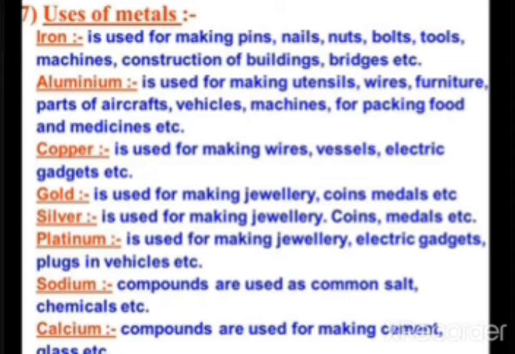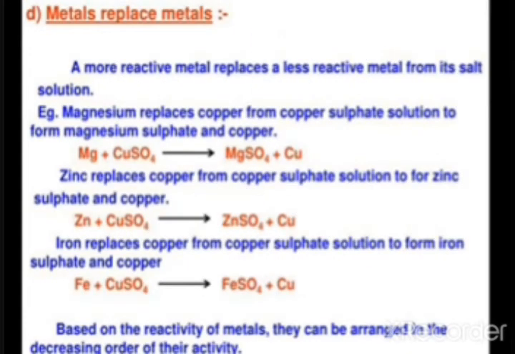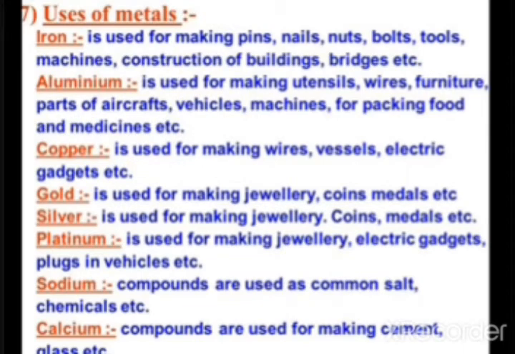The next metal is copper. Copper is used for making wires, vessels, electric gadgets. Gold, silver, platinum. Here, gold, silver, and platinum are used for making jewelry, coins, medals. The platinum has also been used for electric gadgets, plugs in vehicles, etc.